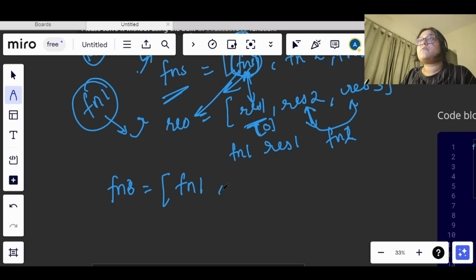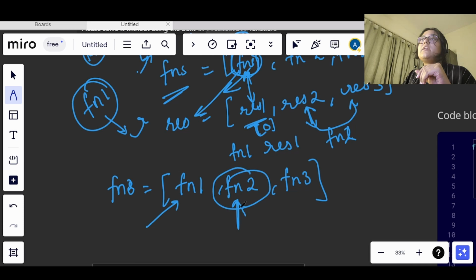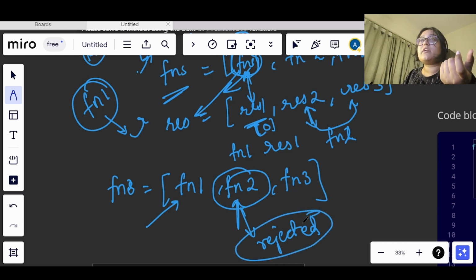Now we have function 1, function 2, function 3. So what is happening here? This function 1 is getting resolved, let's say. And when we come to function 2, we see that this is getting rejected. So the new promise that we have should also get rejected with the same reason or the same value, okay.